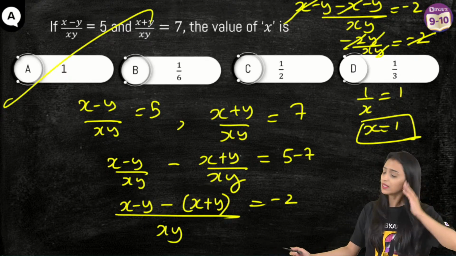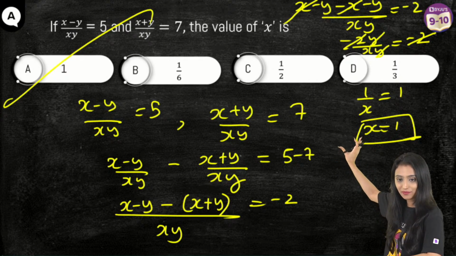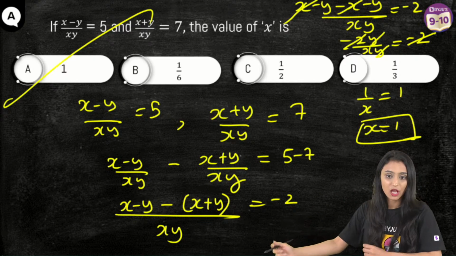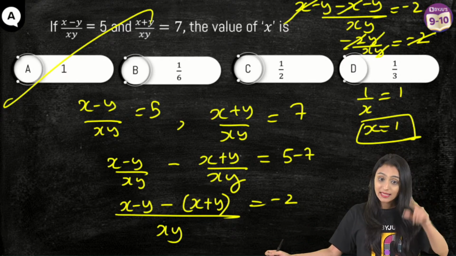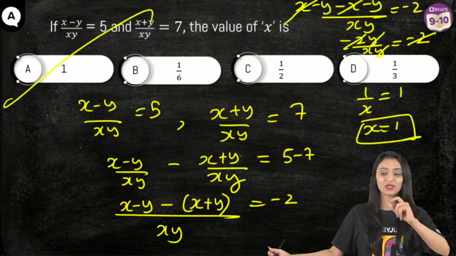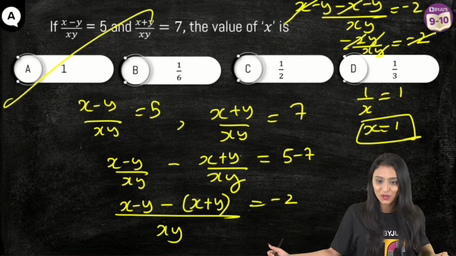Yes, Vidhi. I have only subtracted these two equations. We have subtracted the left hand side and the right hand side, and just done the normal calculation. Cross multiplication, good question. Yes, Bishal, you can do that. Yes, Danny, you can use the elimination method also. Absolutely. That's what I was asking. I wanted to check what is actually going on in your mind.